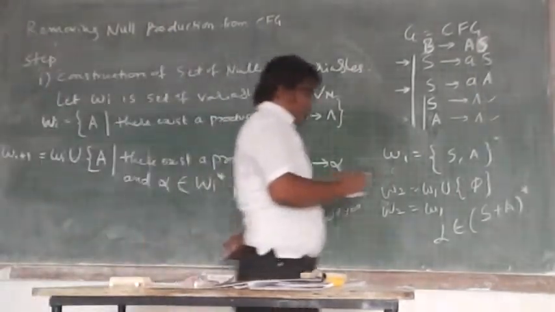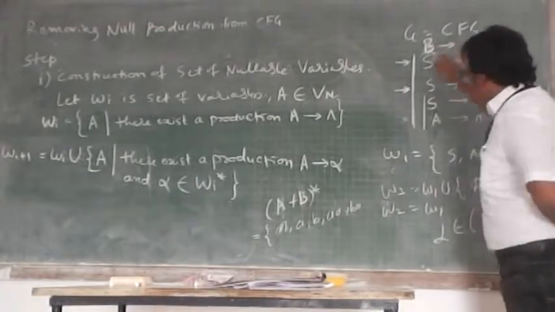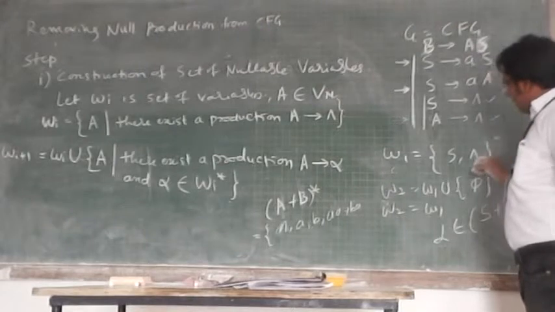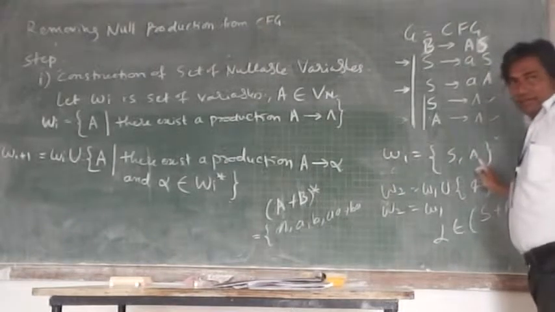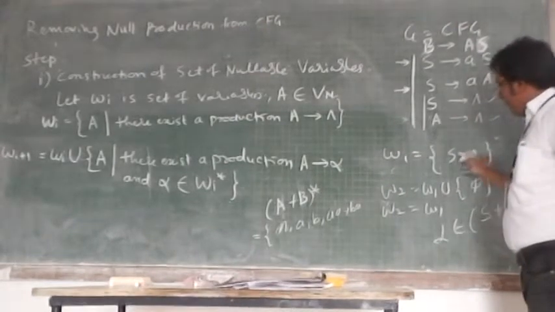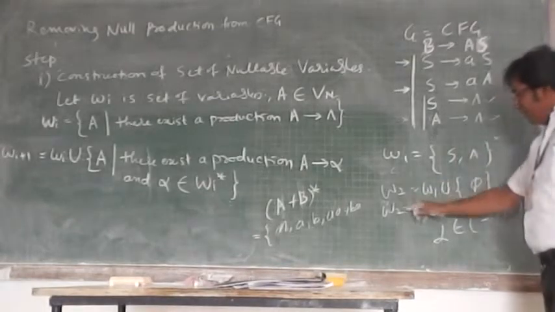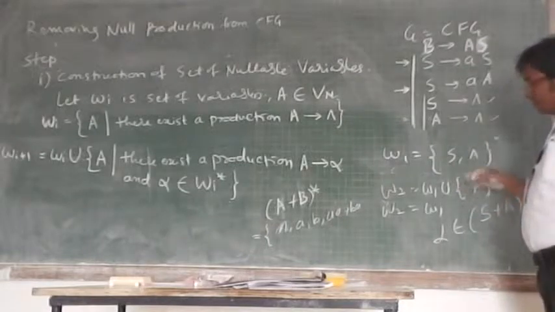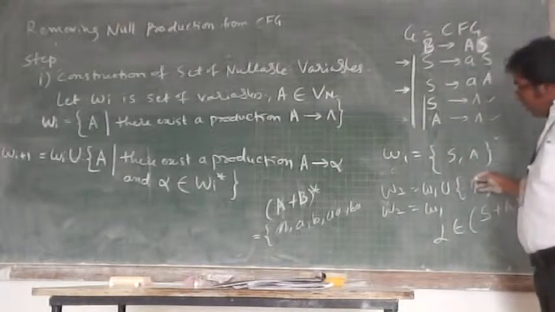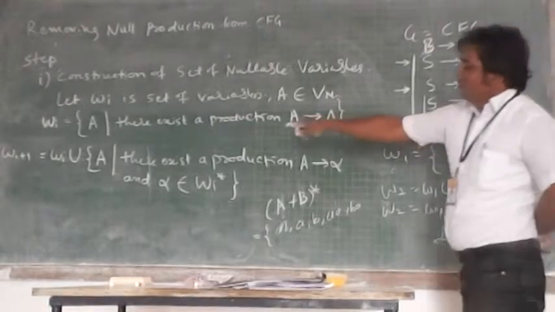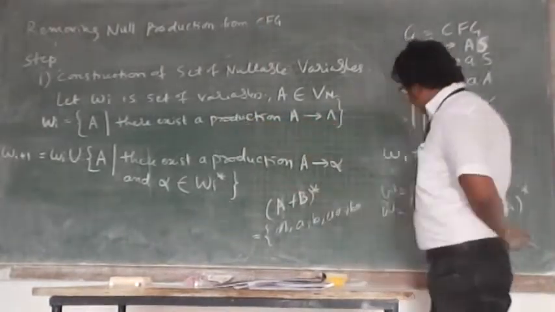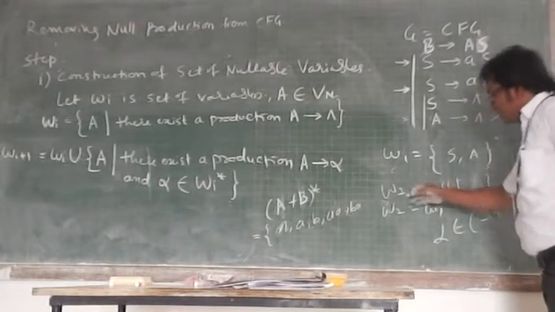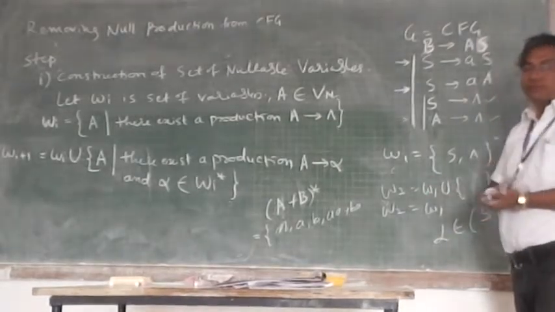W2. So if assume that this is one of my production, B implies AS is there, in that case W1 is SA, which are considered to be a nullable variable, and during calculating W2, what I am considering? I am looking for adding a new variable as per the case of Wi plus 1. So what variable I can add in this W2 state?